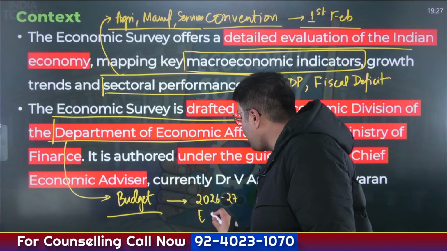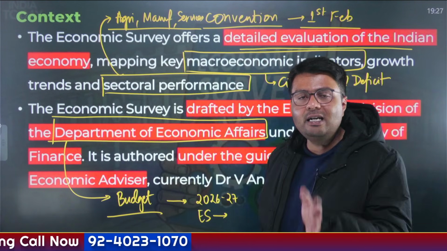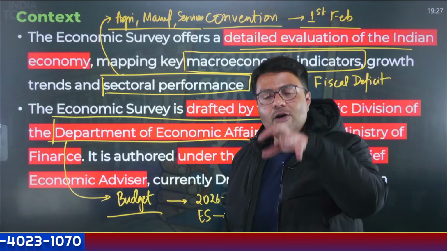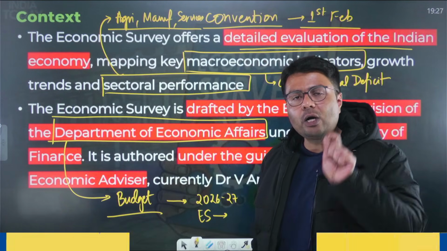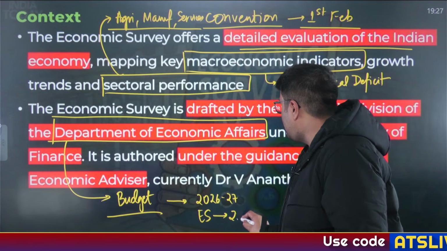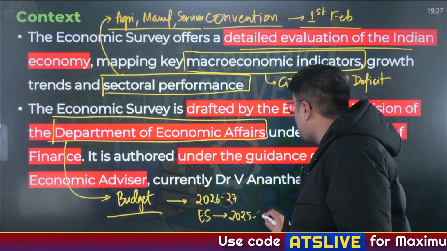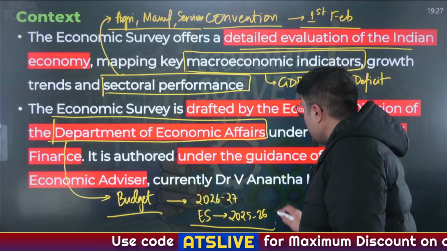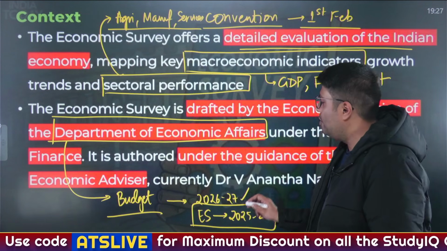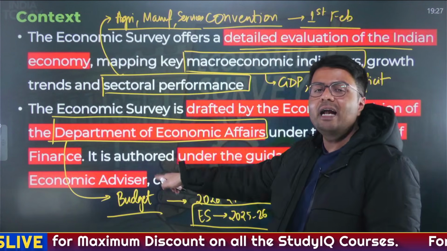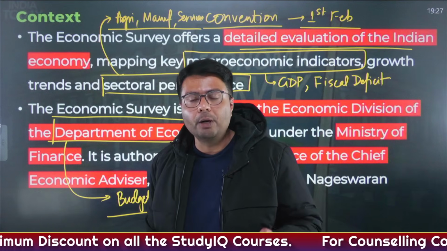On the other hand, the economic survey is presenting what has happened in the economy in the current financial year. What is the current financial year? It is 2025 and 26. That is why the nomenclatures of economic survey is different than the nomenclature of the budget.